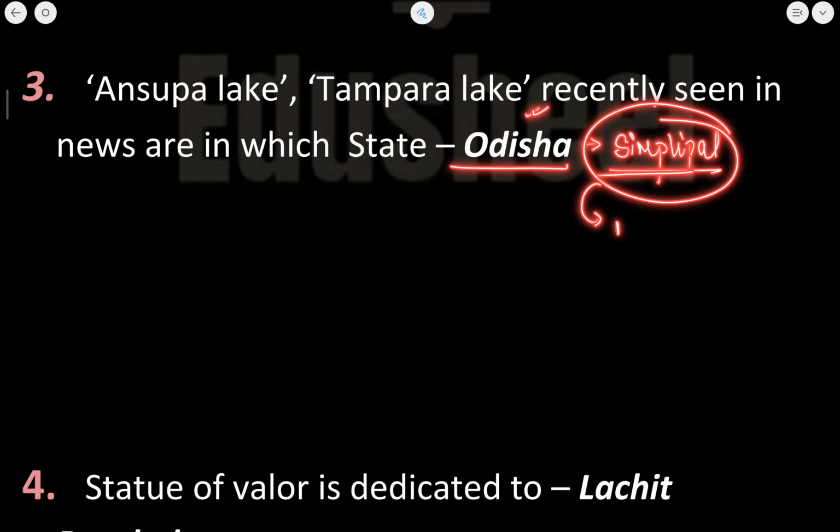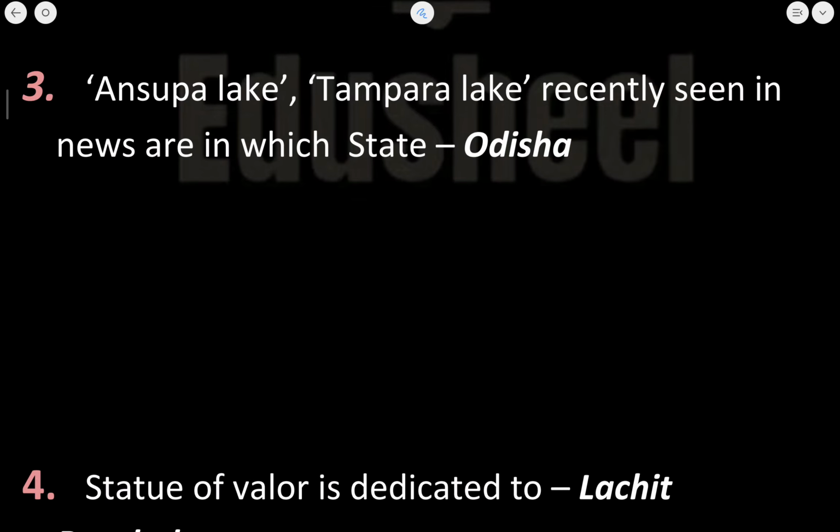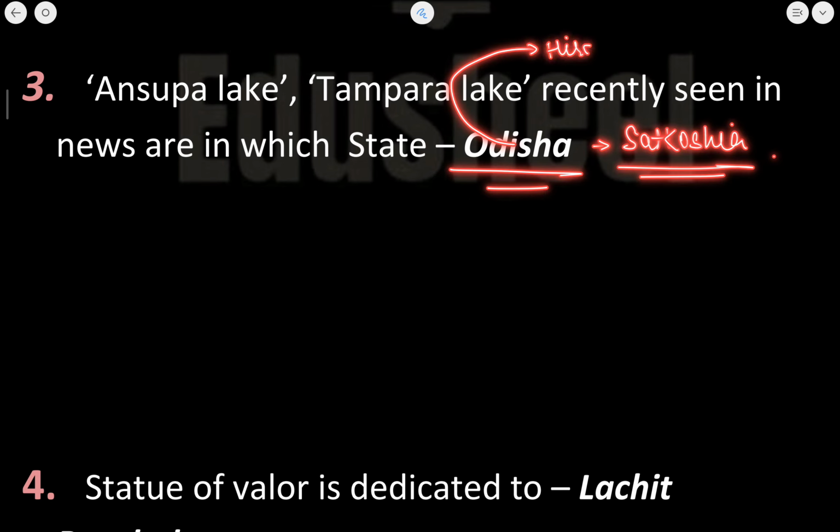Also, why is Simlipal famous? Because of a type of tiger that is known as the melanistic tiger. Now this melanistic tiger is only found in this Simlipal National Park. So this you need to know. Now if I talk about some of the other Ramsar sites, there is one more place in Odisha which you need to know, about Satkosia Gorge. This Satkosia Gorge is also there in Odisha, and in Odisha there is Hirakud Dam.